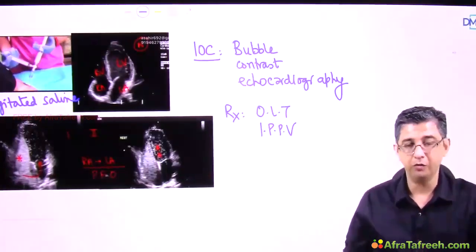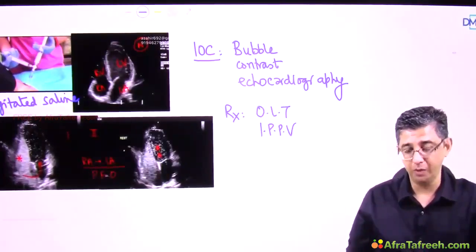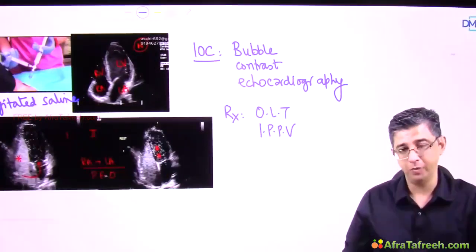So two complications of decompensated cirrhosis that I want you to remember are hepatorenal and hepatopulmonary that have been covered in this lecture.